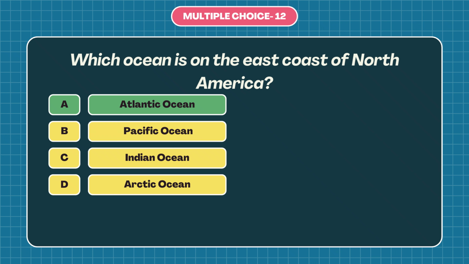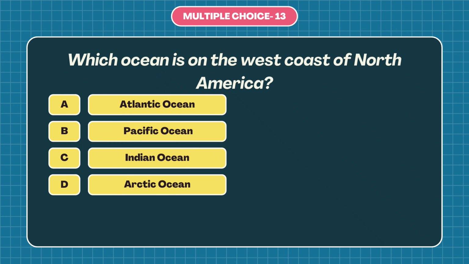Question number 13. Which ocean is on the west coast of North America? A. Atlantic Ocean, B. Pacific Ocean, C. Indian Ocean, or D. Arctic Ocean? The answer is B. Pacific Ocean. The Pacific Ocean is on the west coast of North America because the western side of North America faces the Pacific Ocean.